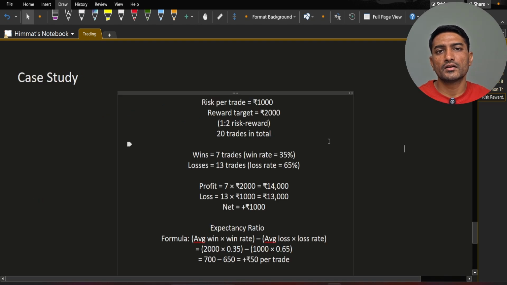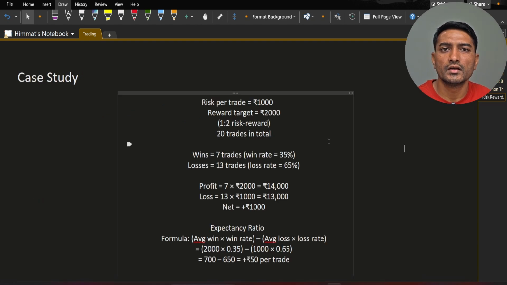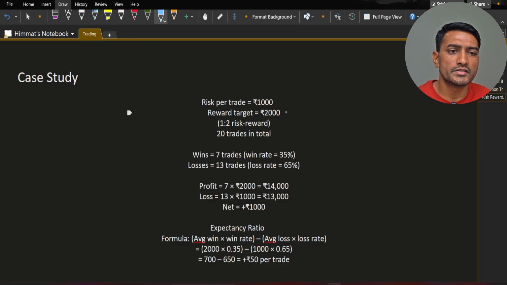So now consider one small case study. Let's say you run a trading plan where your risk per trade is 1000, reward would be 2000. That means 1:2 risk reward, and you run 20 trades in total.